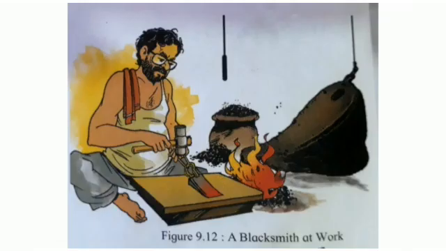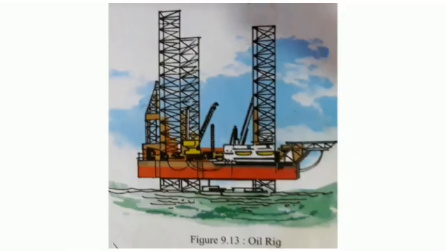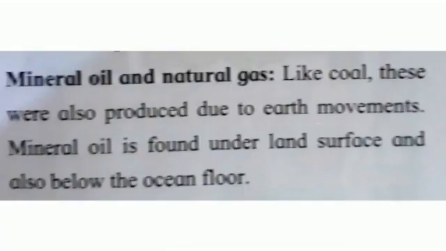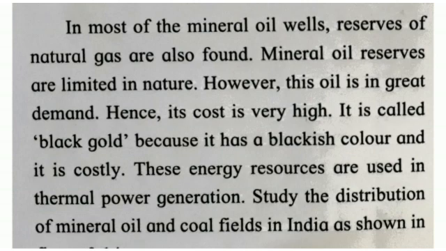Now let's talk about mineral oil and natural gas. Like coal, these were also produced due to earth movements. Mineral oil is found under the land surface and below the ocean floor. In most of the mineral oil wells, reservoirs of natural gas are also found. Mineral oil reservoirs are limited in nature. However, this oil is in great demand. Hence, its cost is very high. It is called black gold because it has a blackish color and it is costly. These energy resources are used in thermal power generation.